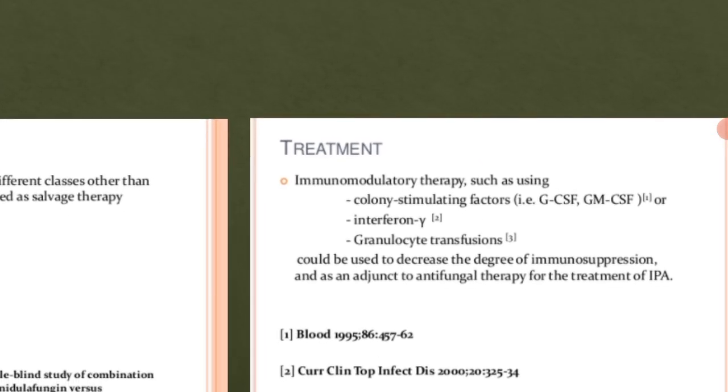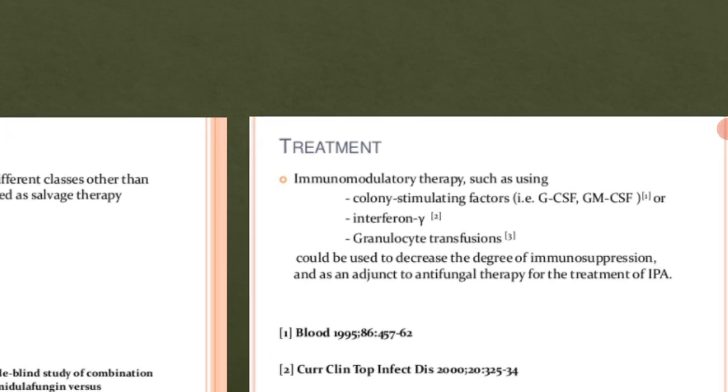Okay, along with that, immunological therapy can also be used, and in that the colony stimulating factors can be integrated, such as interferon gamma or granulocyte transfusions, which will result in a decrease of the immunosuppression. This will increase the immunity of a person.